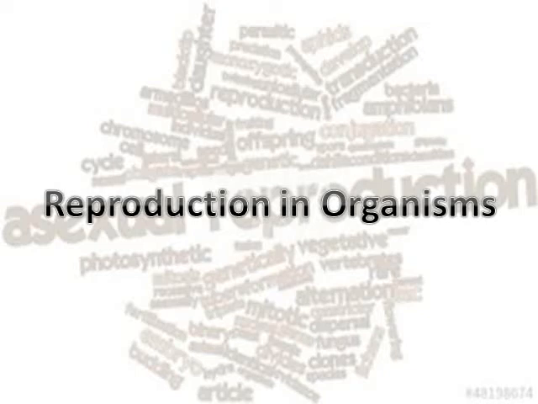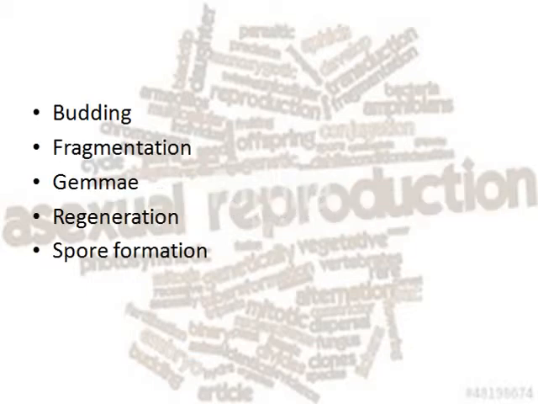Hello everyone, this is a video on reproduction in organisms, chapter 1 CBSE, part 4. In my previous videos, I explained about reproduction, then about asexual reproduction and its one form, that is fission. Now I will tell about the other forms of asexual reproduction.